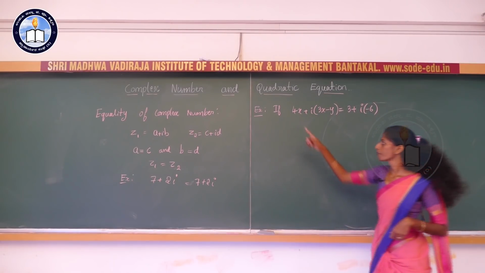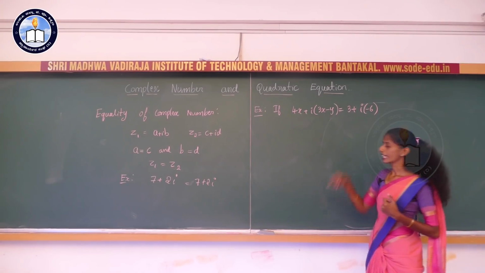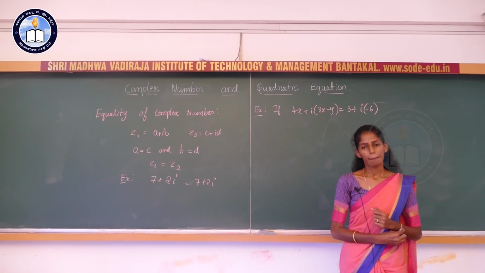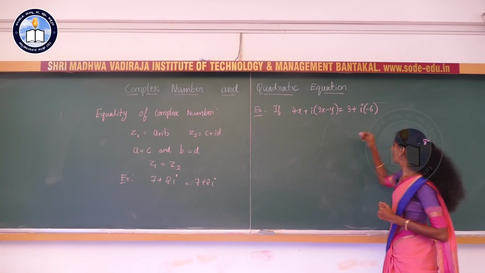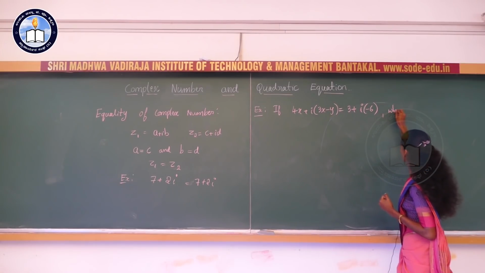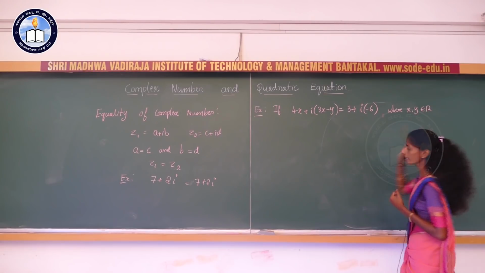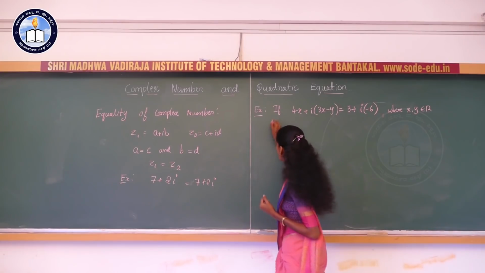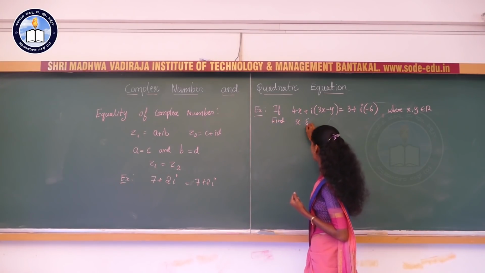The question is, if 4x plus i into (3x minus y) is equal to 3 plus i into minus 6, it is given as equal, where x and y belong to R, that is nothing but x and y are real numbers, then find what? x and y.